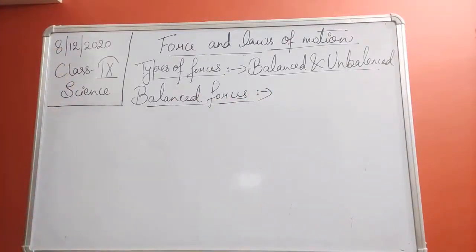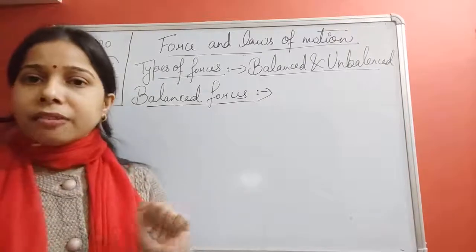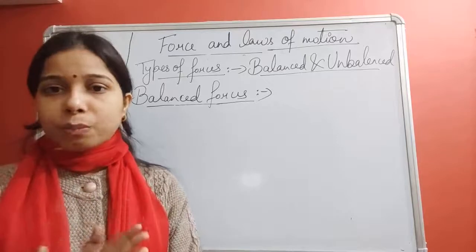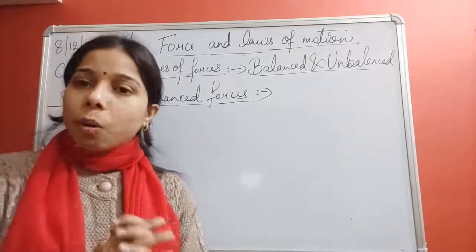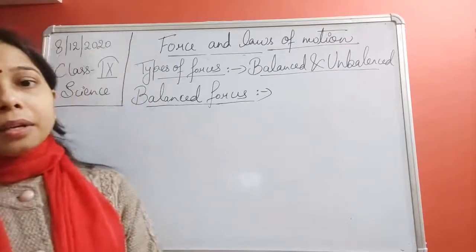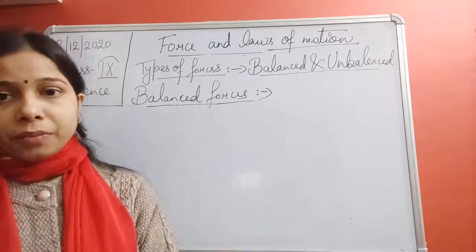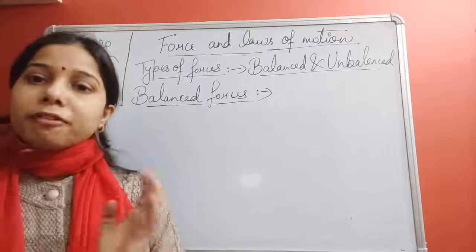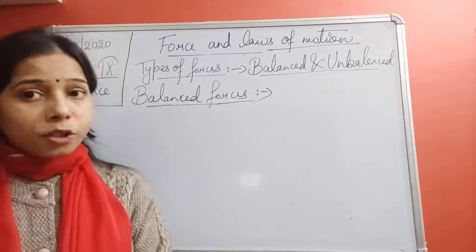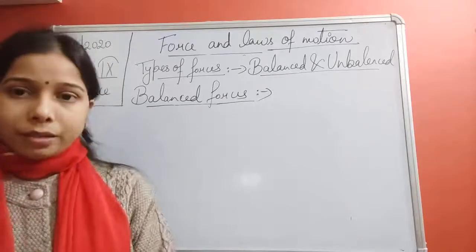Now, if we talk about the balanced force, by the name itself, it explains that this is a kind of force which is balanced. What do we call the balance here? Here, it means the object is at a rest position. It is not moving. So, we can say if all the forces acting on an object add up to zero, that is a balanced force.